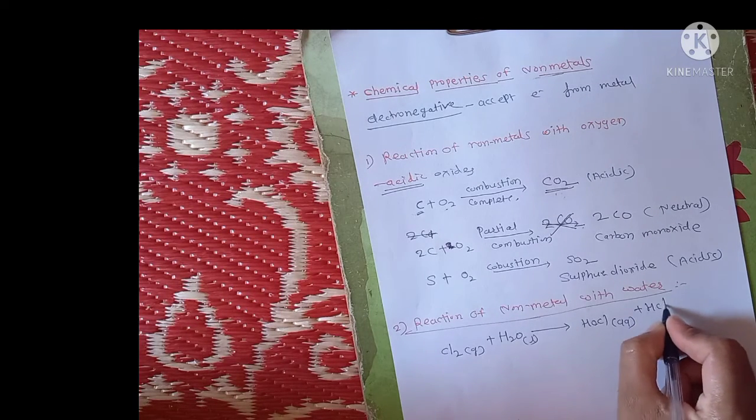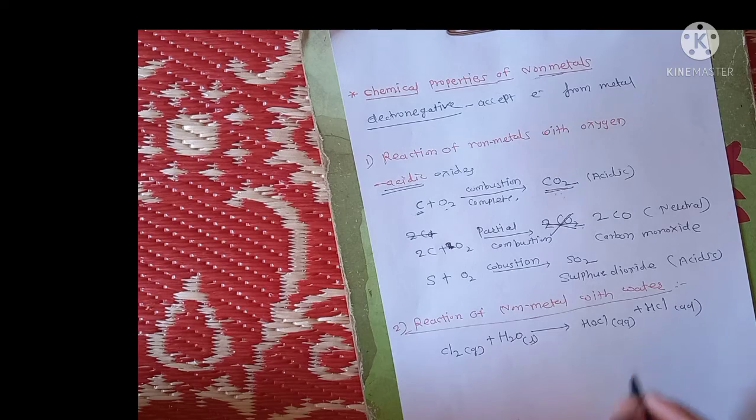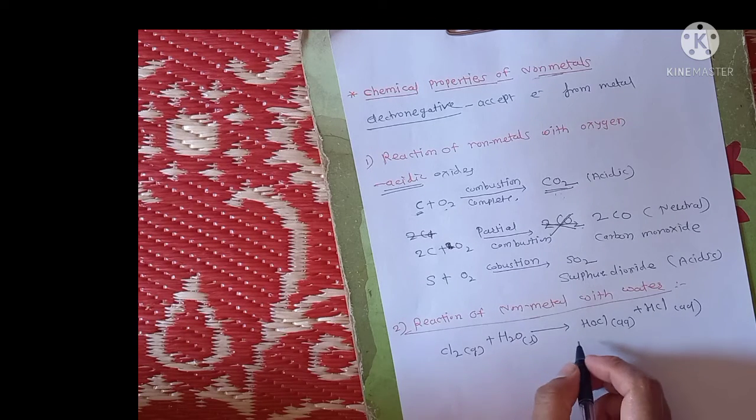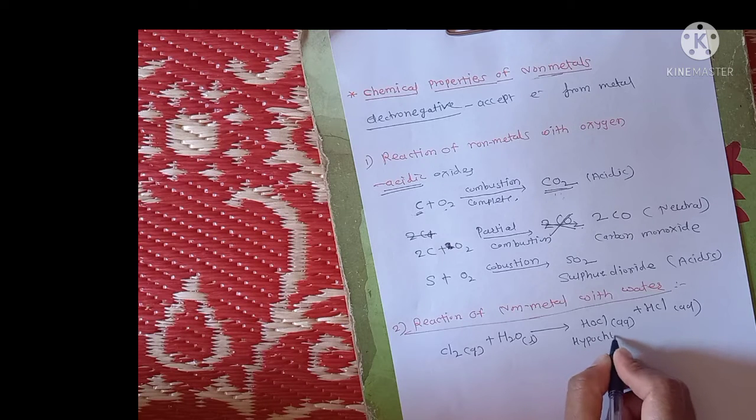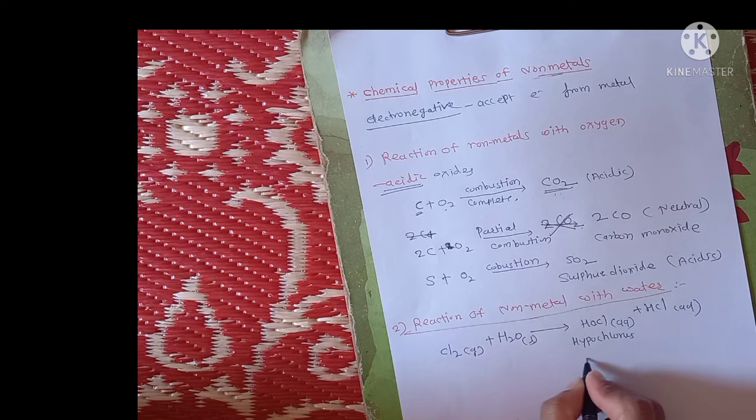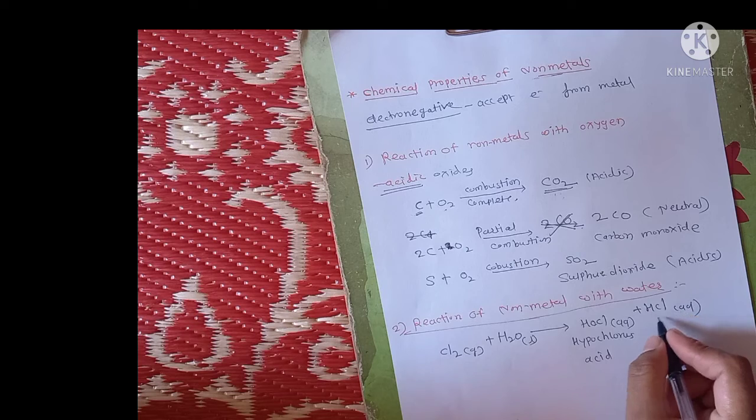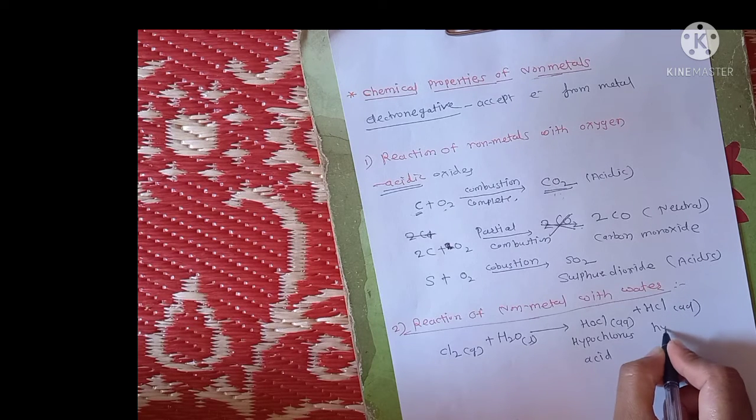The name of this product is hypochlorous acid, and the name of this product is hydrochloric acid.